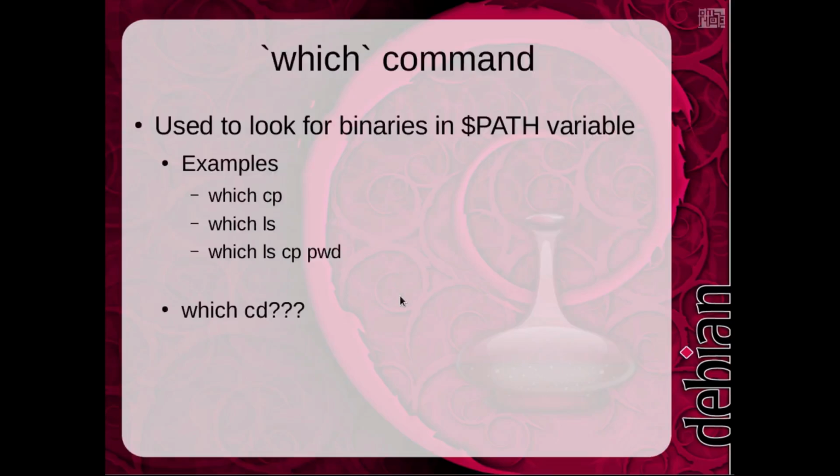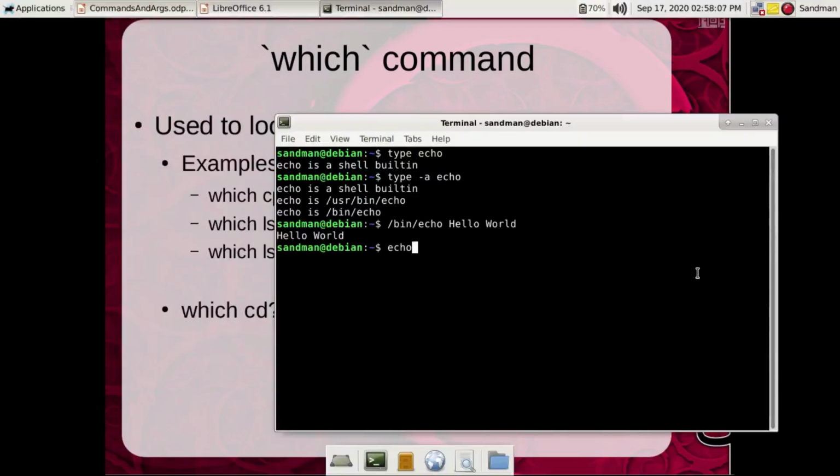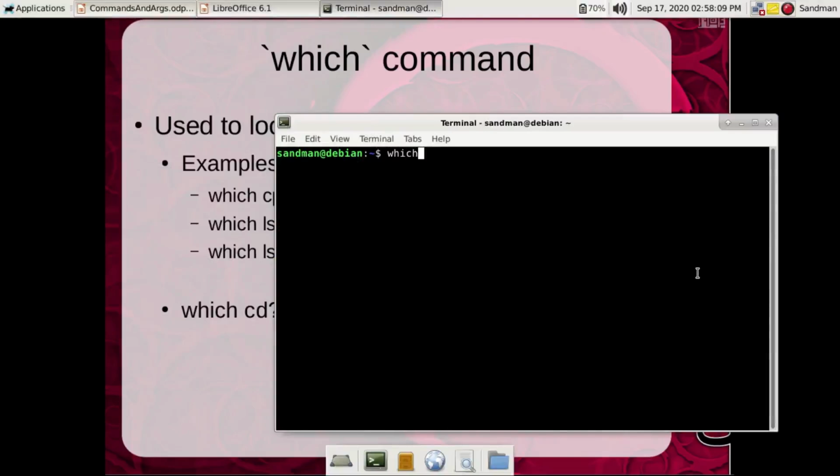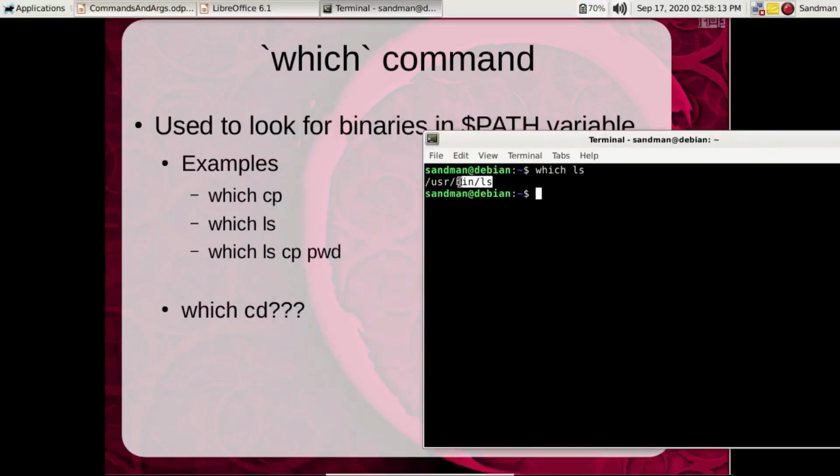Moving forward, we have the which command. It is basically used to locate binaries in the PATH environment variable. Examples include which, cp, ls, and we can even specify multiple commands or programs in a single command. Let's test it out. which ls. So ls is coming from /usr/bin/ls. which cp. It is coming from /usr/bin/cp.